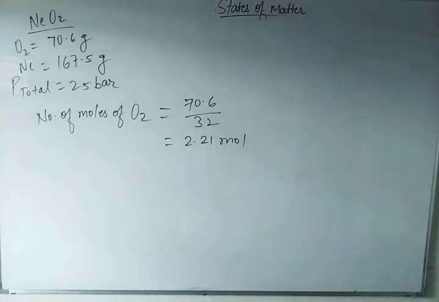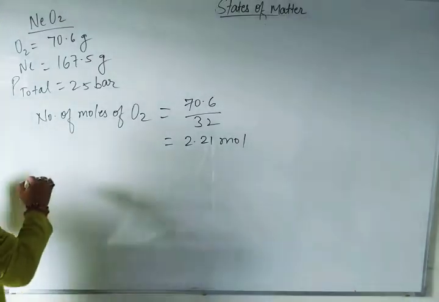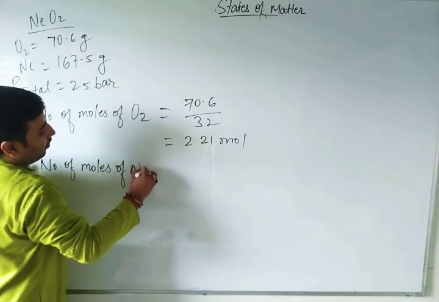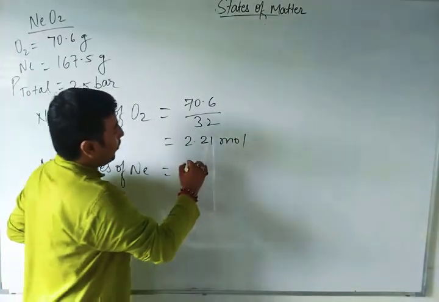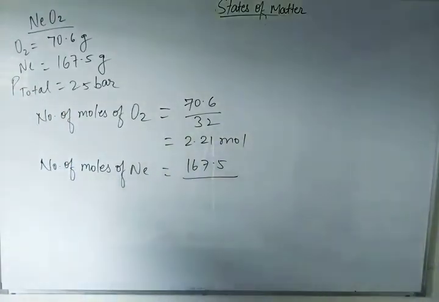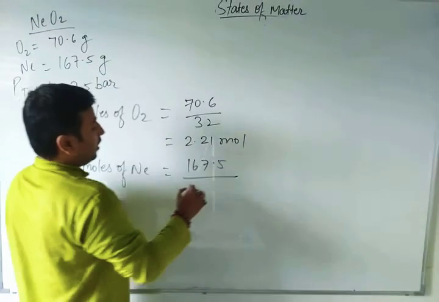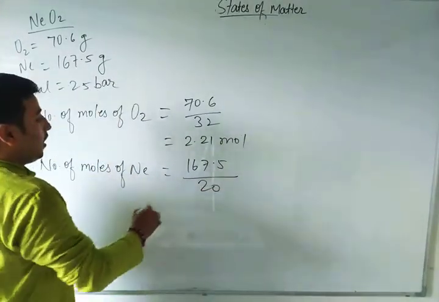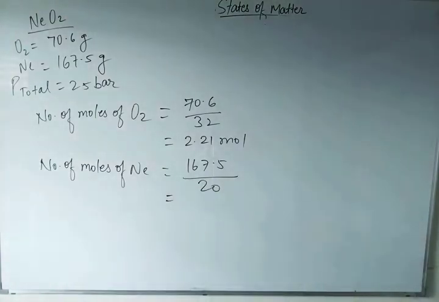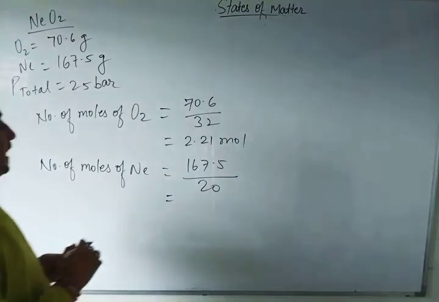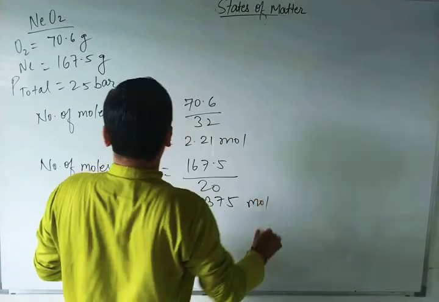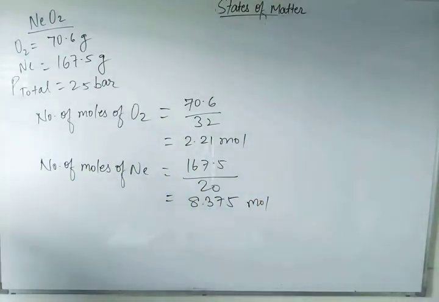Now similarly we are going to calculate the number of moles of neon. Given mass 167.5 gram divided by the atomic mass of neon, which is 20 gram per mole. If you divide 167.5 by 20, the answer is 8.375 mole. So now we have the number of moles of oxygen and of neon.